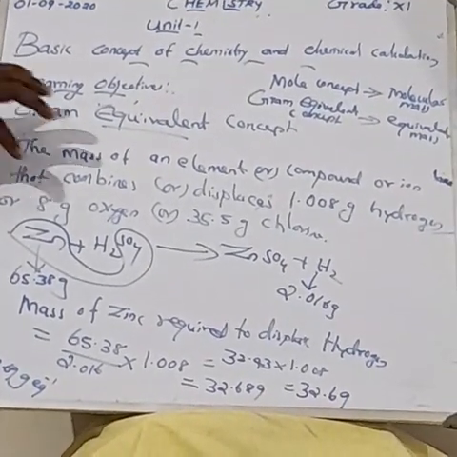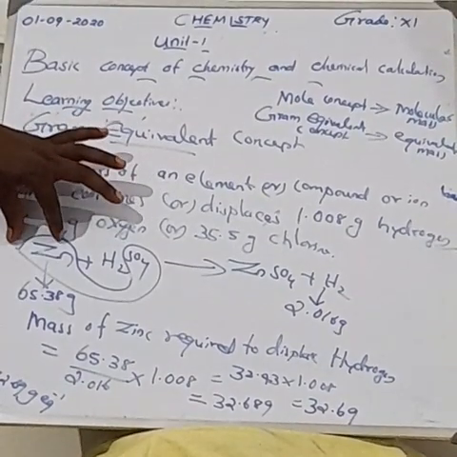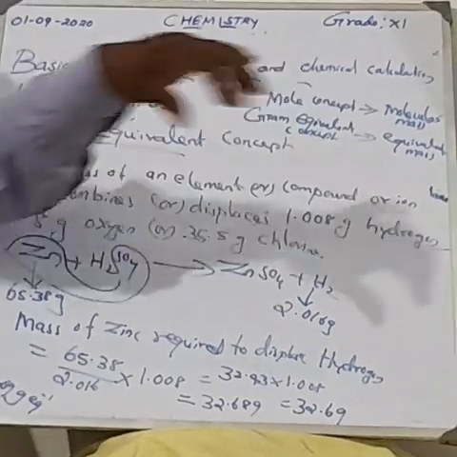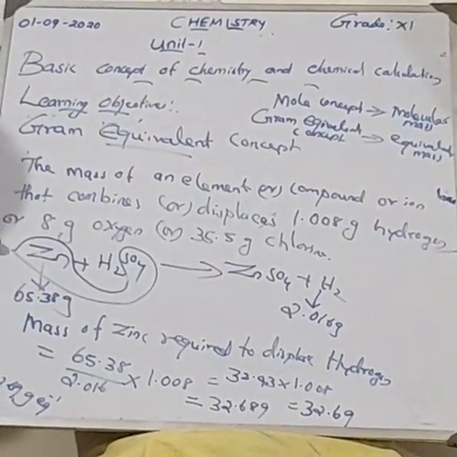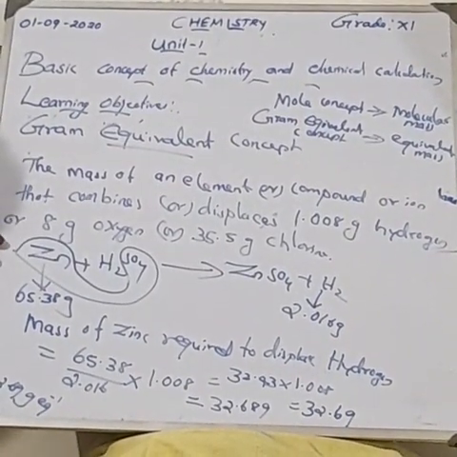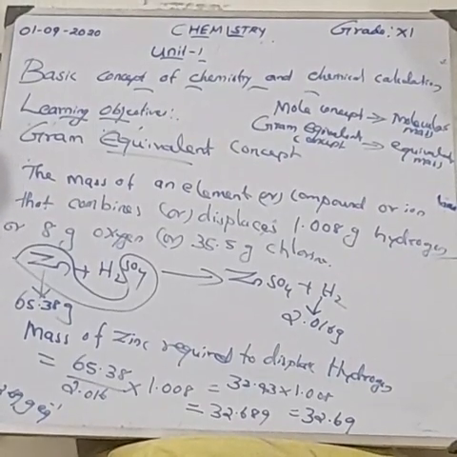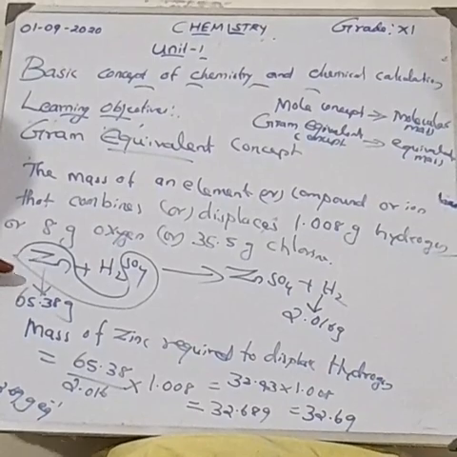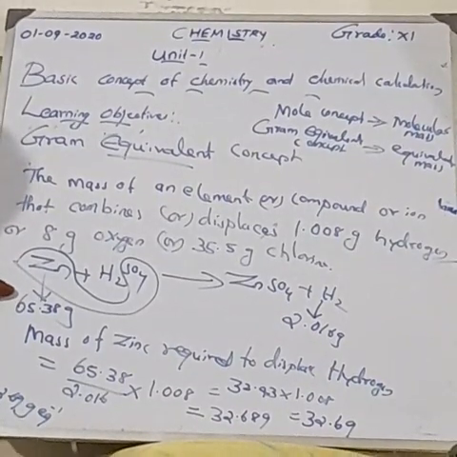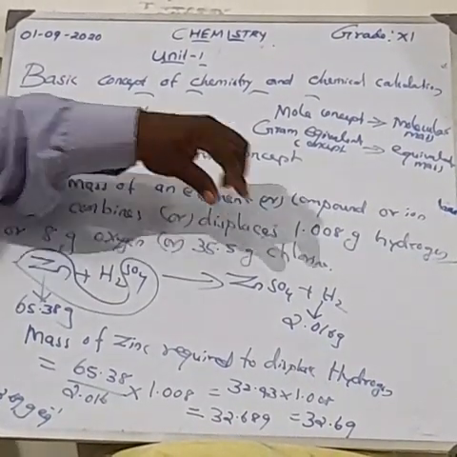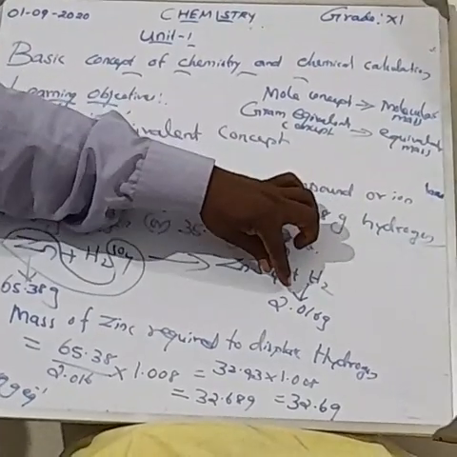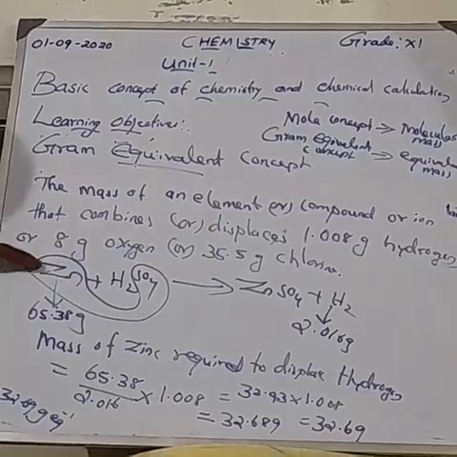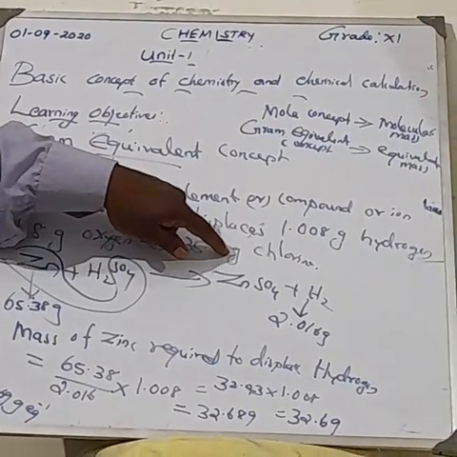Here, in this reaction, zinc combines with sulfate to form zinc sulfate and hydrogen. Here we are talking about the mass of zinc required to displace hydrogen. So 1 mole of zinc is equal to 65.38 gram. Like that, hydrogen molecule is equal to 2.016 gram. The mass of the zinc required to displace hydrogen is equal to